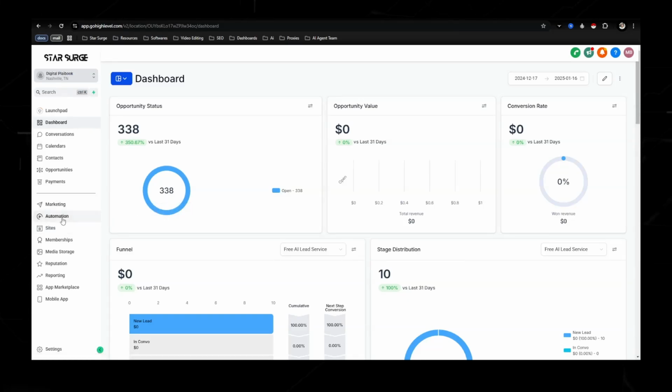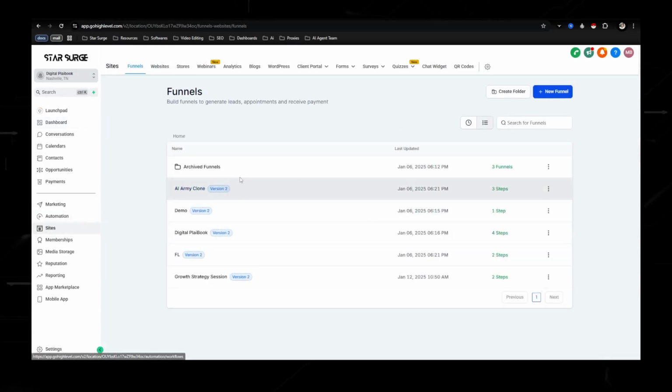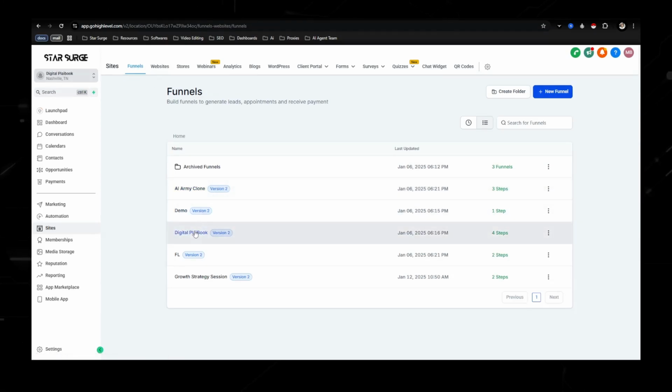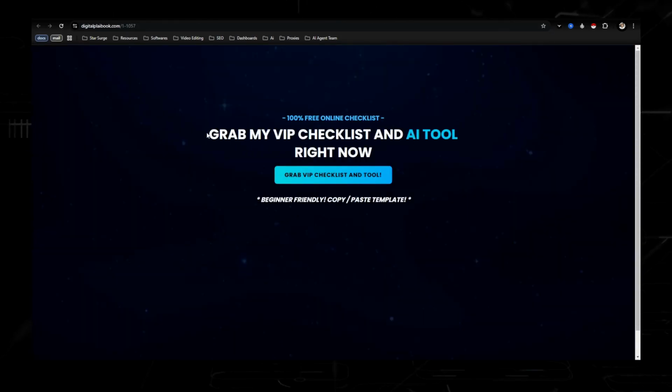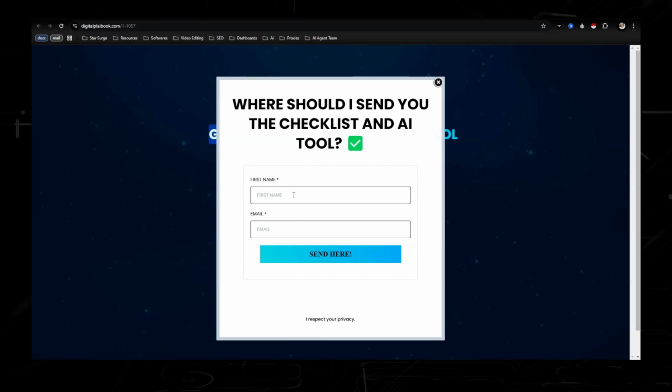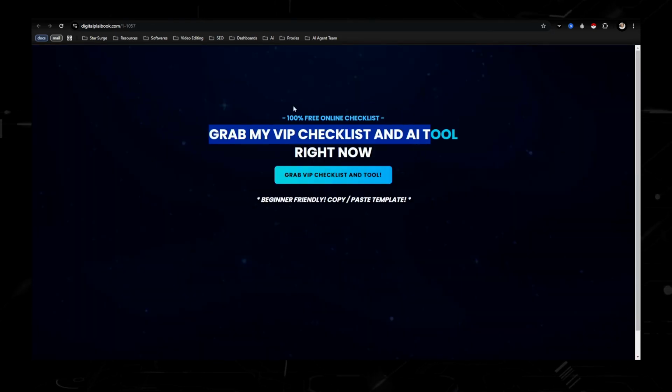The first one, let's go into sites. Sites is where your funnels and websites are, but in this case, we are just going to be using the funnel section. And this is what my opt-in page looks like. It is super simple, tells them what they're going to get, and then boom, they put in their information and they get taken to the product, service, whatever I am promoting at that time.